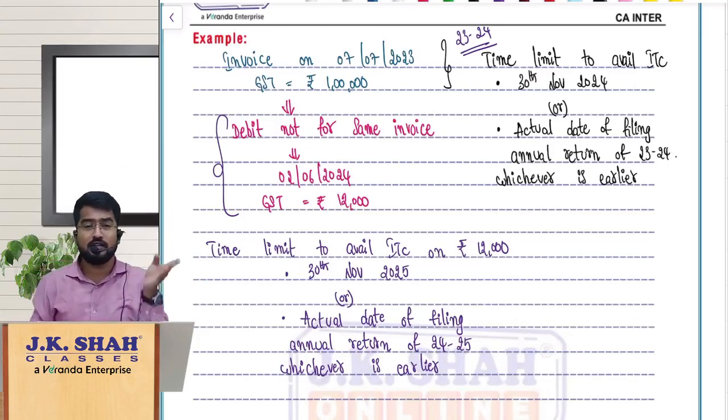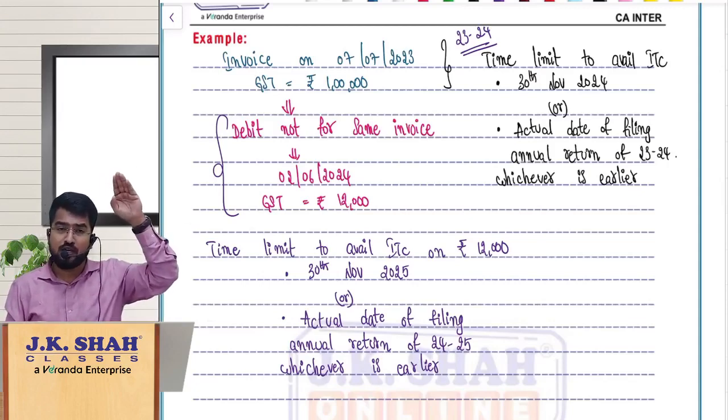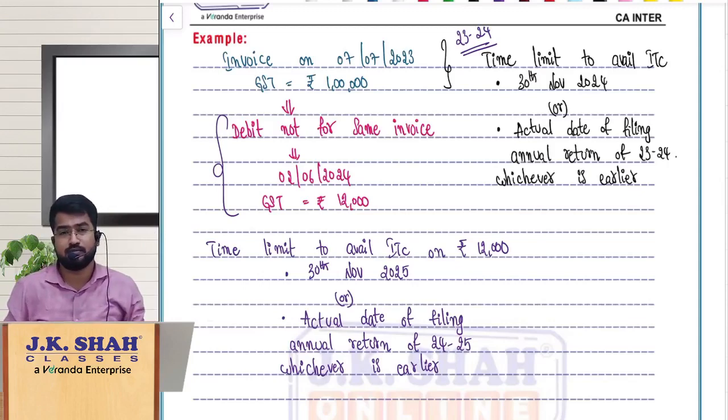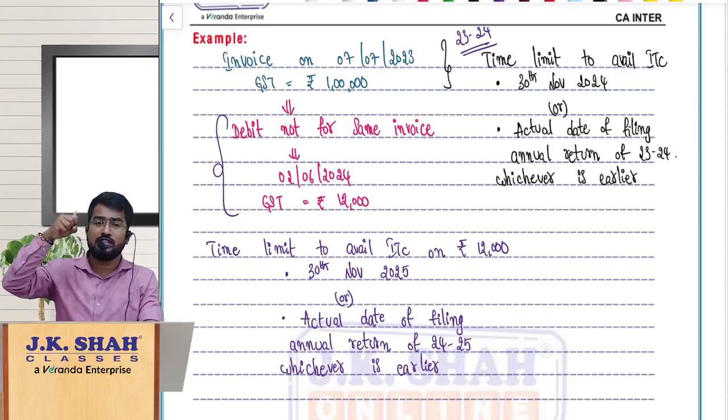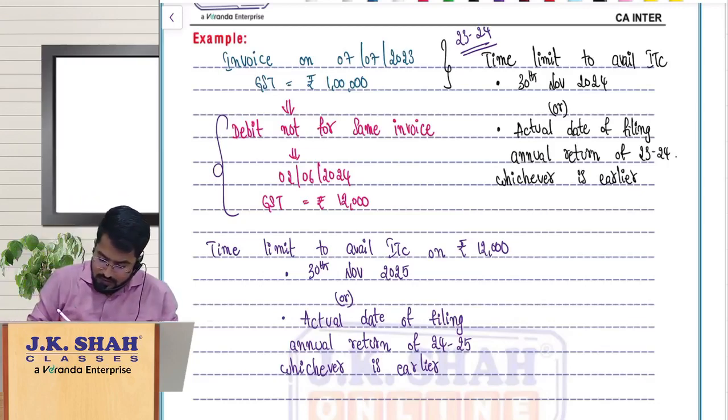So earlier the law was the debit note belonging to which invoice, that invoice financial year we have to take. But now the law has changed in such a way, you take the financial year in which the debit note was issued.